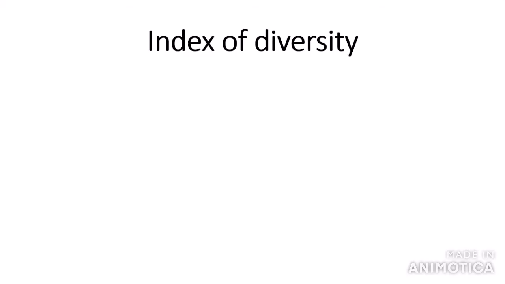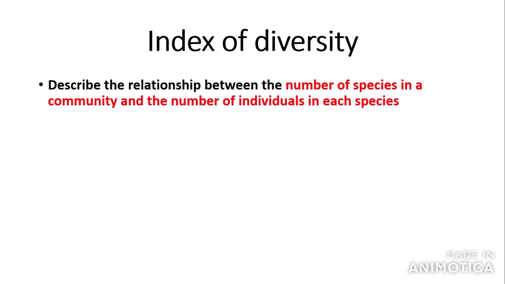Also, biodiversity can be measured through what we call an index of diversity. This describes a relationship between the number of species in a community and the number of individuals in each species. This is a more accurate way of measuring biodiversity, as the number of individuals in each species are measured as well as the number of species. This takes into account small population sizes as well as large population sizes. And we calculate index of diversity using this formula. Now don't worry, it's not as complicated as it looks.